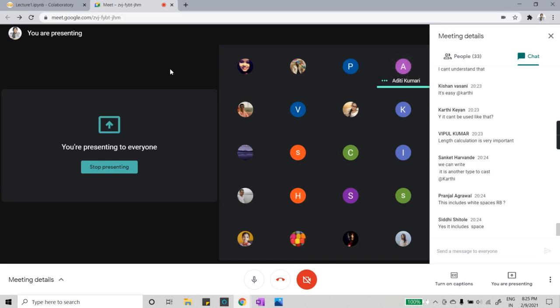Yes, Aditi. We should not do the hard coding, like we cannot directly put the values into statements. Like we can do in the print statement. That's fine, Aditi. You are saying the true thing, but that hard coding refers to when you are writing long codes, or when you are a little bit more into programming. This is the very basic start. So here, if you want, you can just use this. This is an alternative you can use. But what I would prefer is that you should always use the variable only.